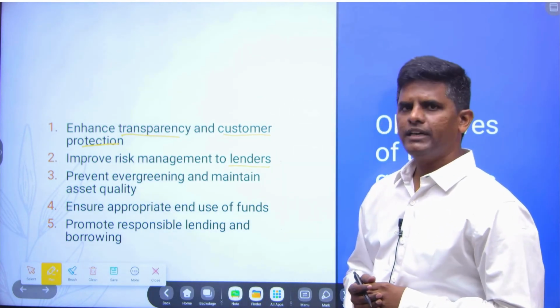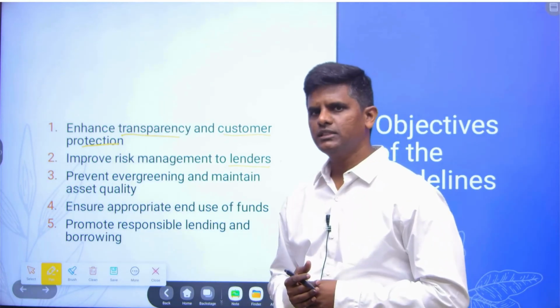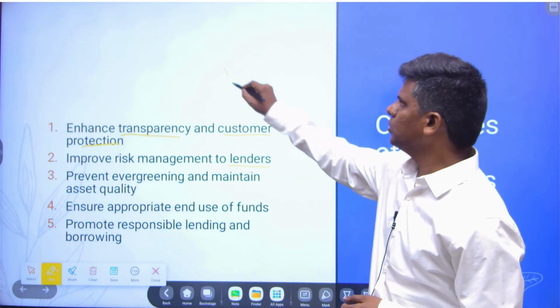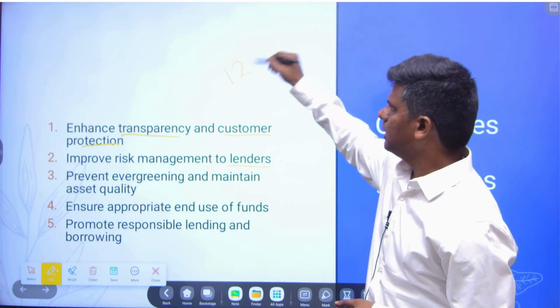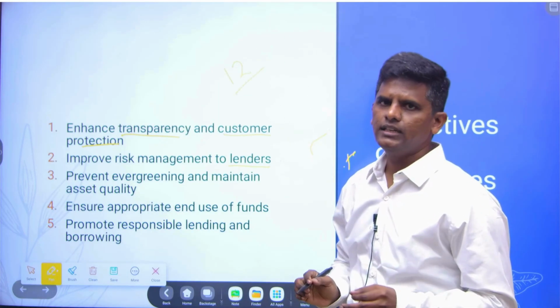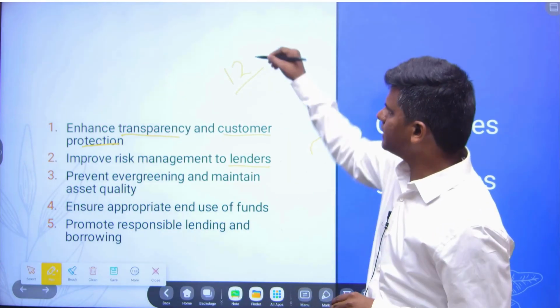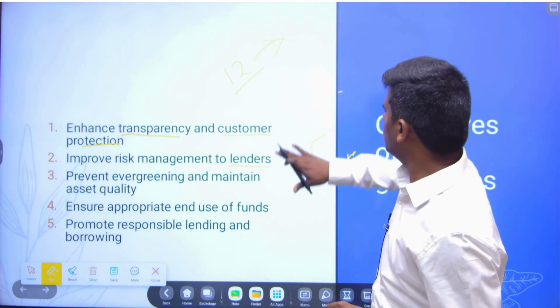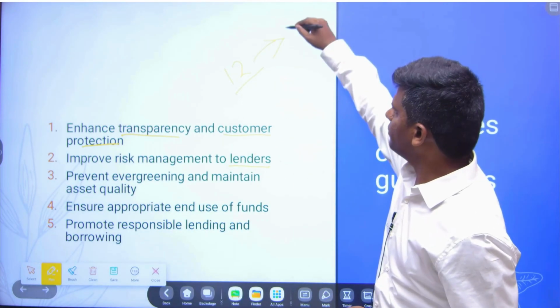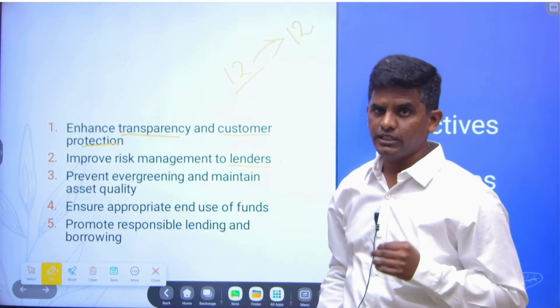Then preventing evergreening and maintaining asset quality. Evergreening of loans means, suppose a person took a loan for 12 months and he is paying the interest regularly. However, he is not paying the principal amount, and after 12 months he extends the loan again for another 12 months, and here also he pays the interest but not the principal amount.